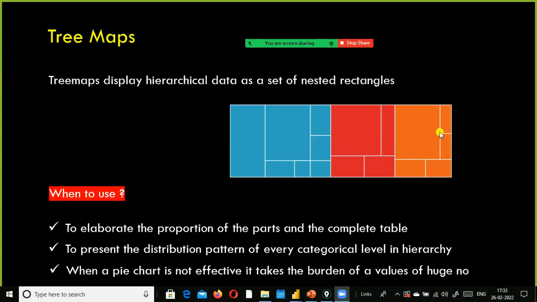The next one is the tree map. When do we use tree maps? First of all, what is a tree map? If you want to display hierarchical data as a set of nested rectangles, you can go for a tree map. A tree map is used to show the composition of a whole. In other words, to show parts of a whole, right? In that kind of situation, you can go for a tree map.